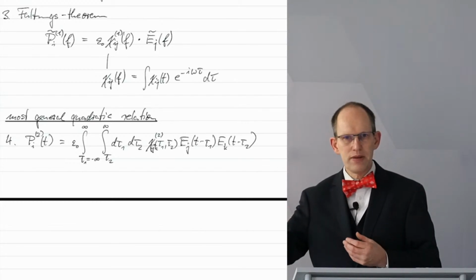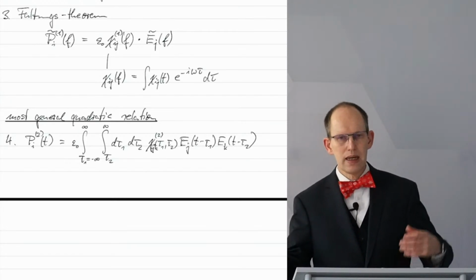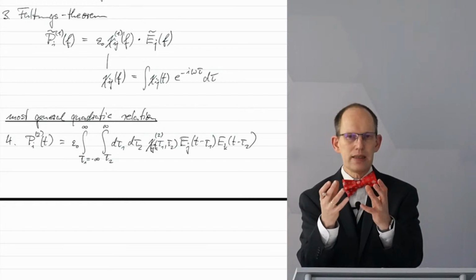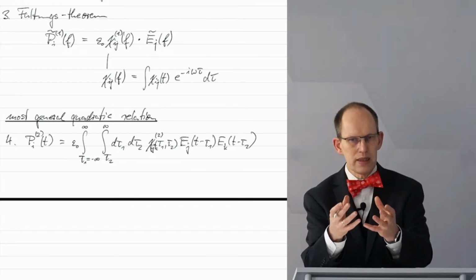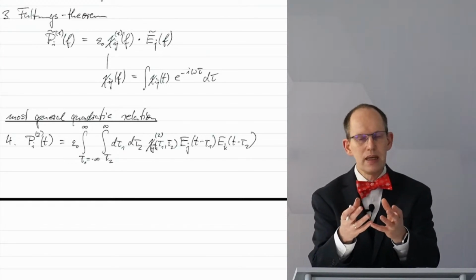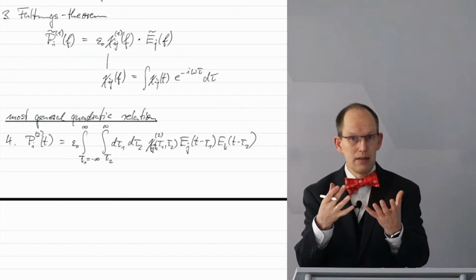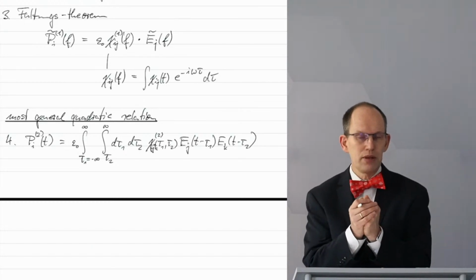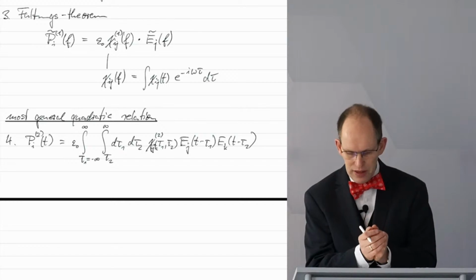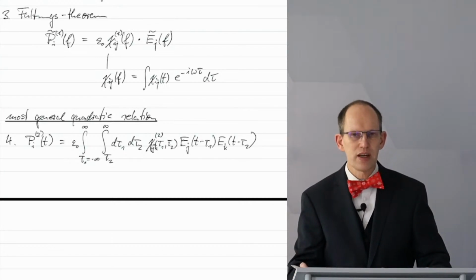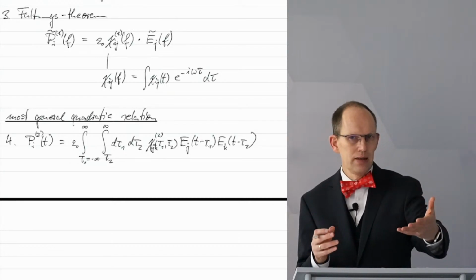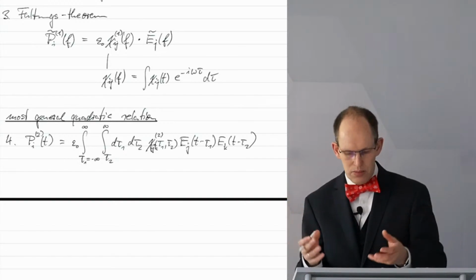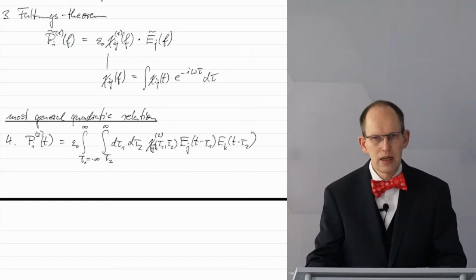We just have a cause and we have an effect, and there's something in between. We call it susceptibility. In the abstract language, it is the response function, and in the linear case it is just a linear combination, and here it's a quadratic combination.